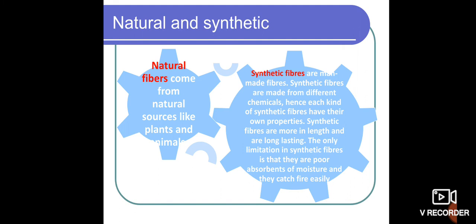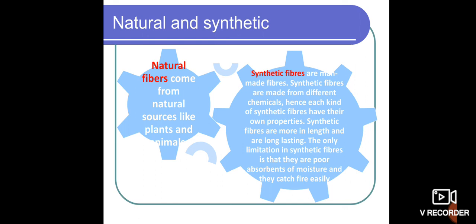Okay, so synthetic fibers are more in length and long lasting. The only limitation in synthetic fiber is that they have poor absorption of moisture and they have a possibility of catching fire very quickly. So synthetic fibers are used for long term usage clothes. Understand?